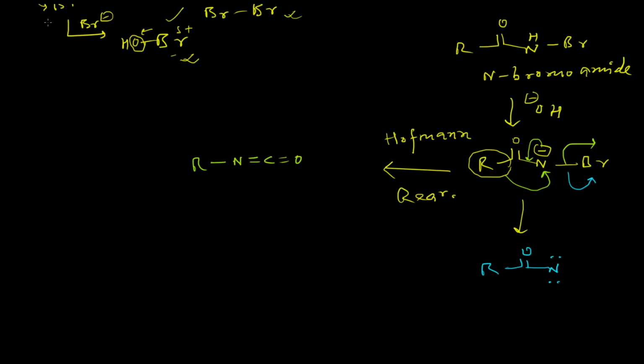It will then be attacked by the water molecule or OH minus. Since the medium is basic, alkaline, the active nucleophile will be OH minus, which will attack this carbon center, and the corresponding carbamic acid will form.